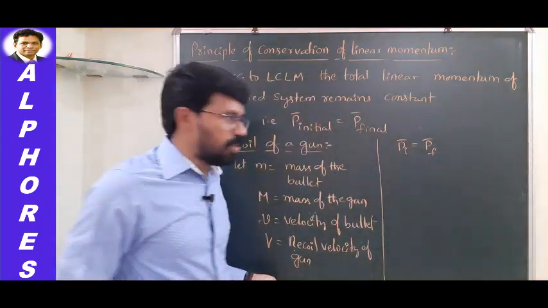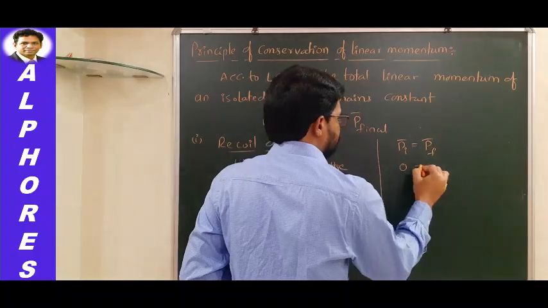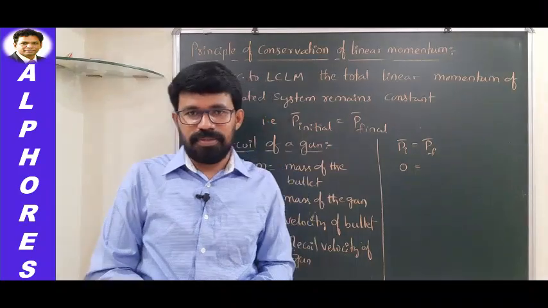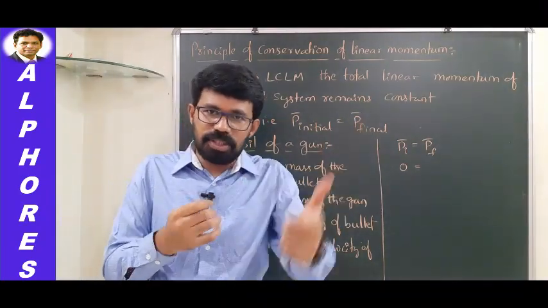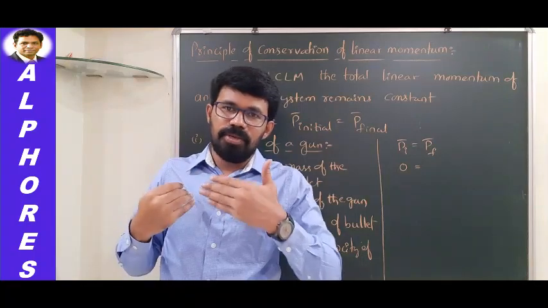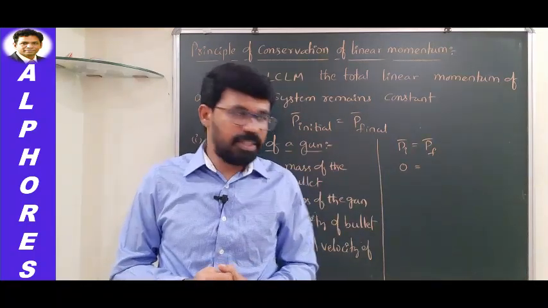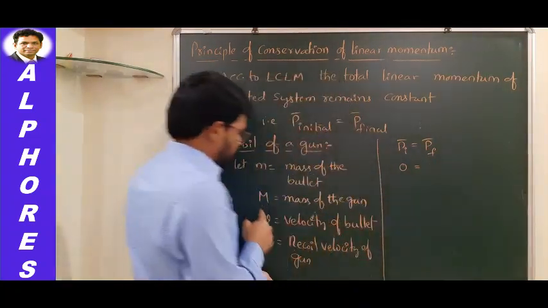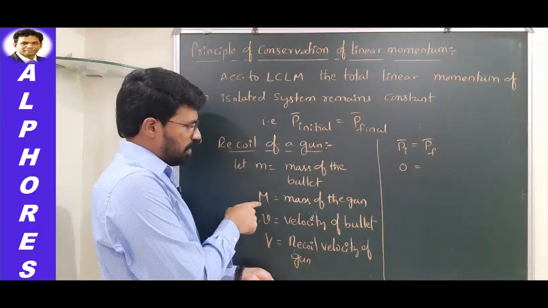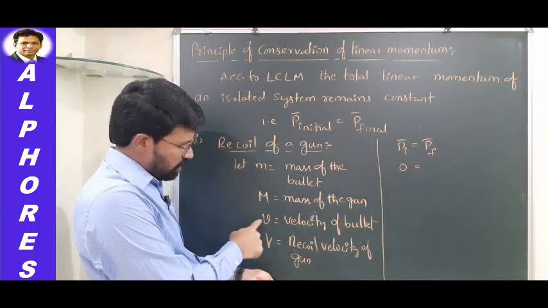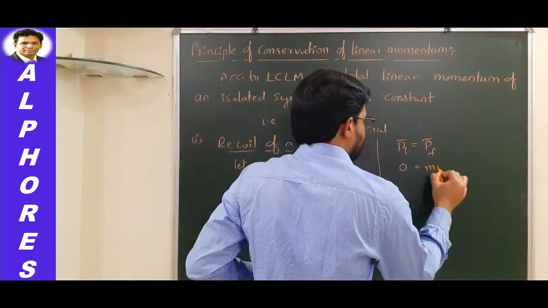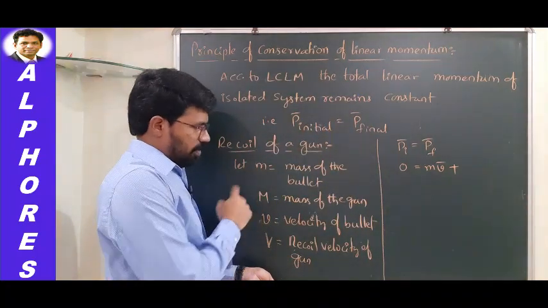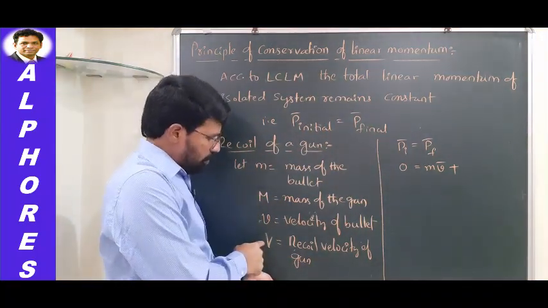Since initially the gun is at rest, what is its initial momentum? Initial momentum will be 0. The gun with the bullet inside, this entire system, is at rest. Once a bullet is shot, the bullet is in motion and the gun is in motion. The gun recoils, the bullet moves ahead, isn't it? So the final momentum is the momentum of the bullet plus the momentum of the gun. Momentum of the bullet is mass of the bullet into velocity of the bullet, m v bar, plus the gun's momentum, capital M into capital V.